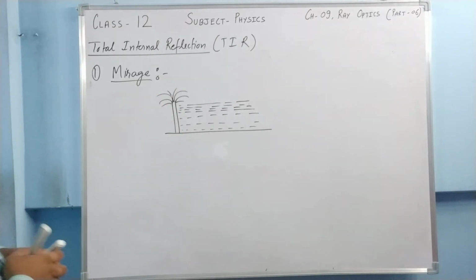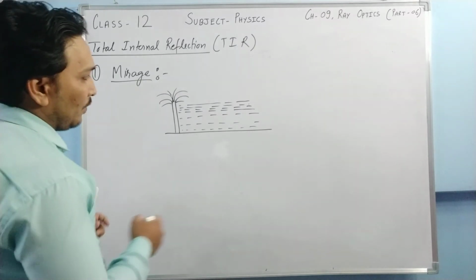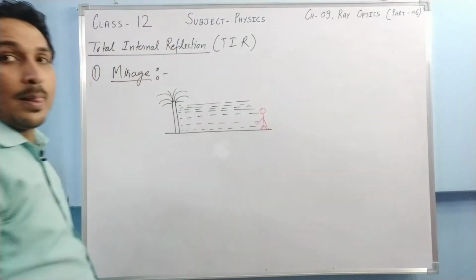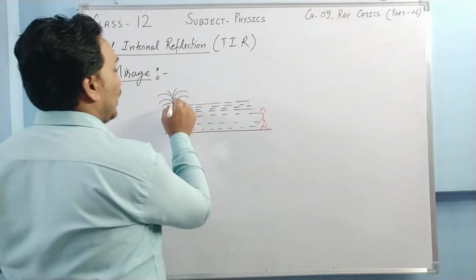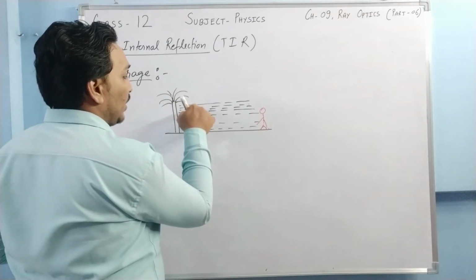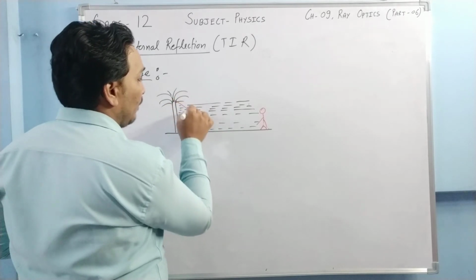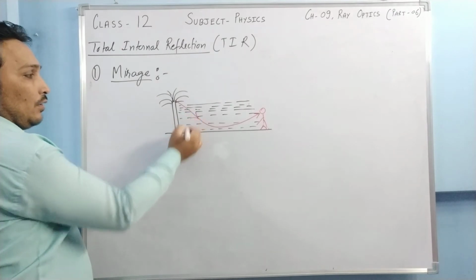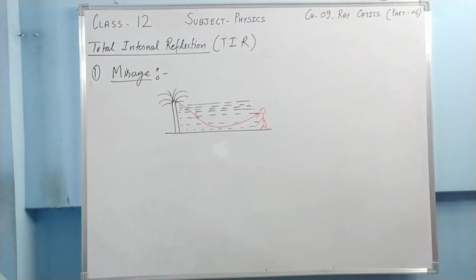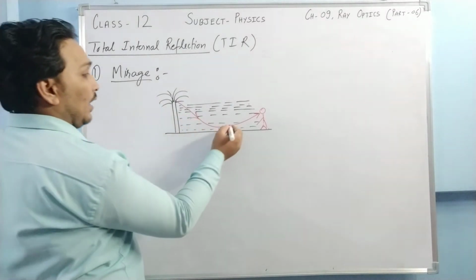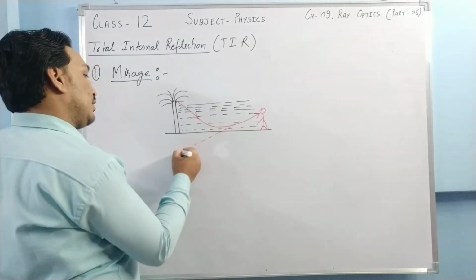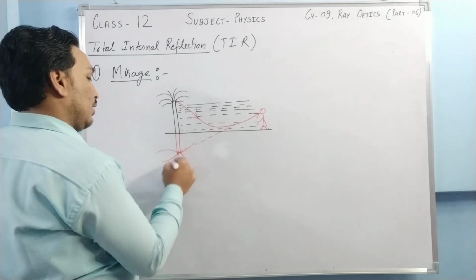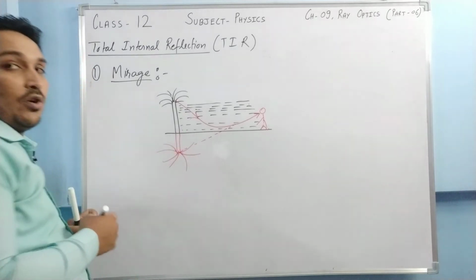Now what happens? If some observer is here, the ray of light travels from denser medium to rare medium, and if it strikes at the critical angle, it reaches our eyes like this. By getting total internal reflection, it reaches our eye like this, and our eyes see an inverted image of this tree as if it is in water.